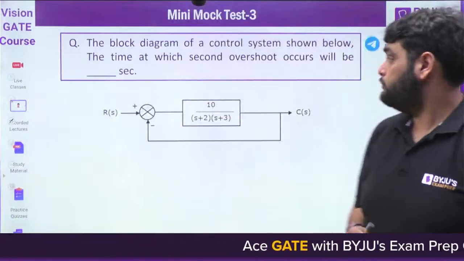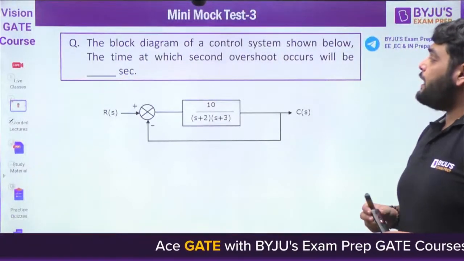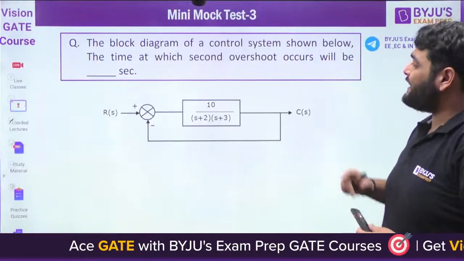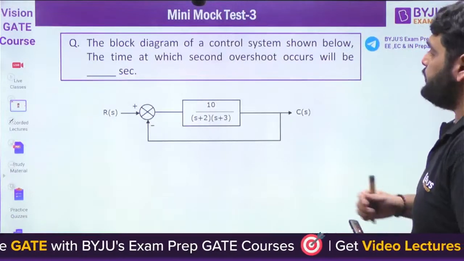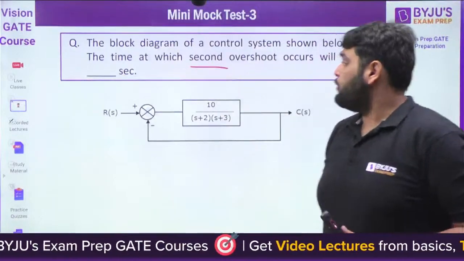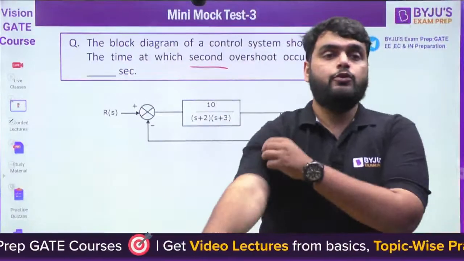Next question. The block diagram of a control system is shown below. The time at which the second overshoot occurs will be ___ seconds. We need to find out the time at which the second overshoot will occur.